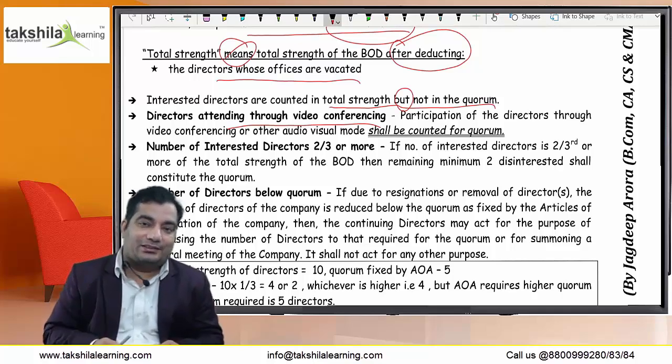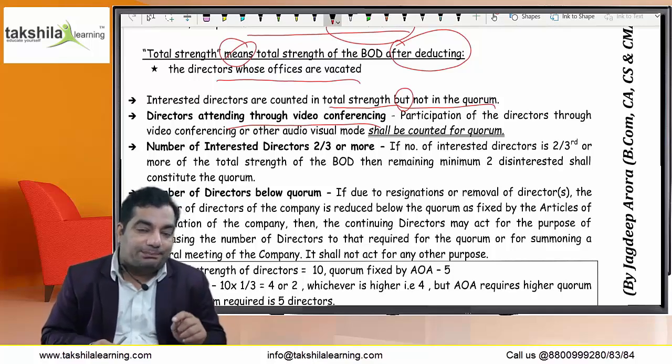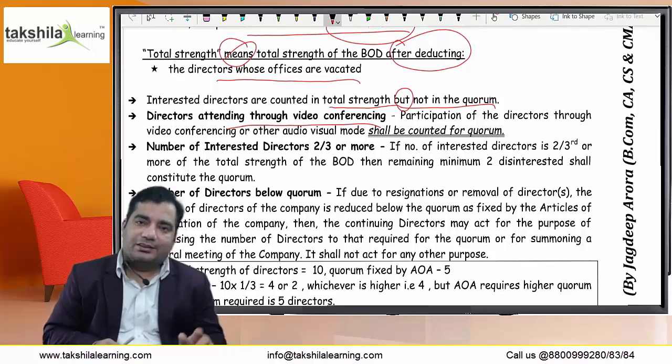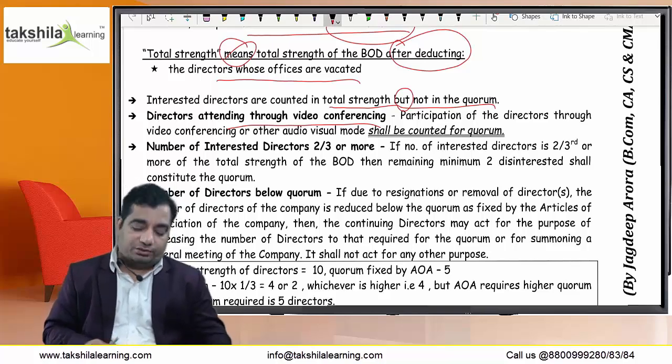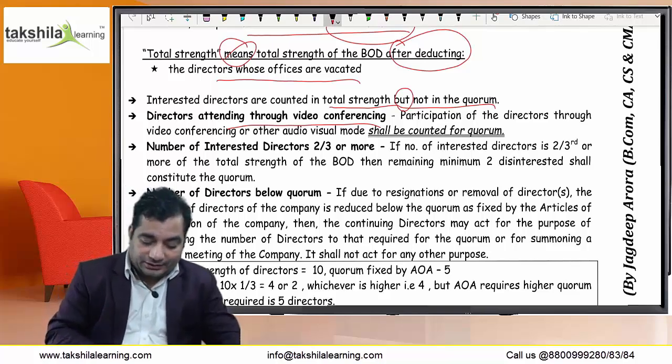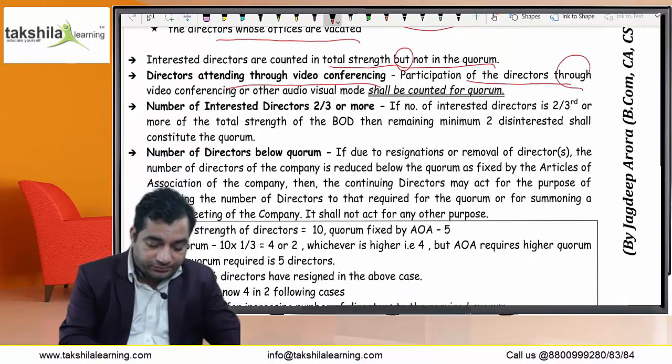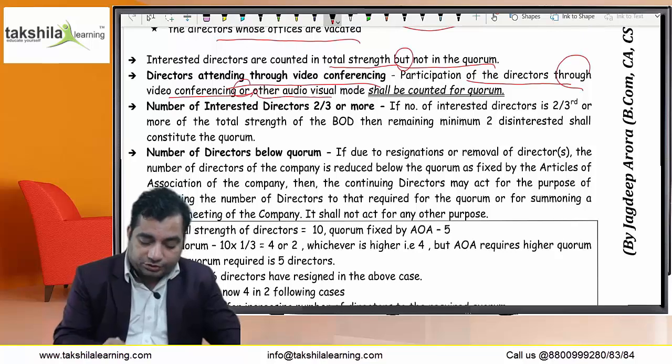In that case, the quorum must be physically present, not through video conferencing or audiovisual means. And if the quorum is physically present, then the other directors may attend the meeting by way of video conferencing or audiovisual means. Participation of directors through video conferencing or other audiovisual mode shall be counted for the quorum.